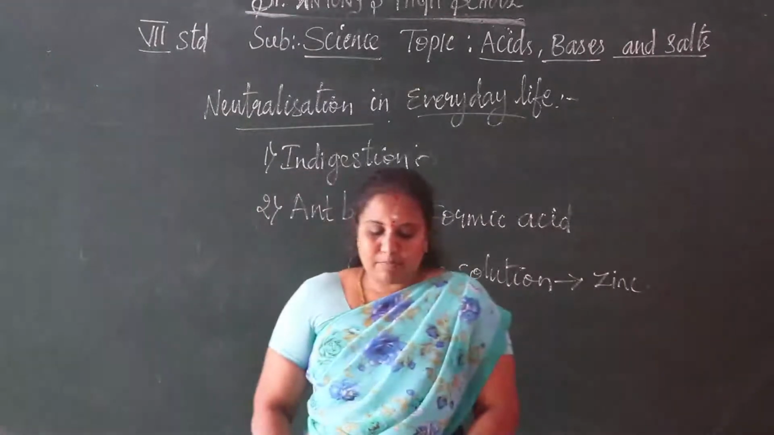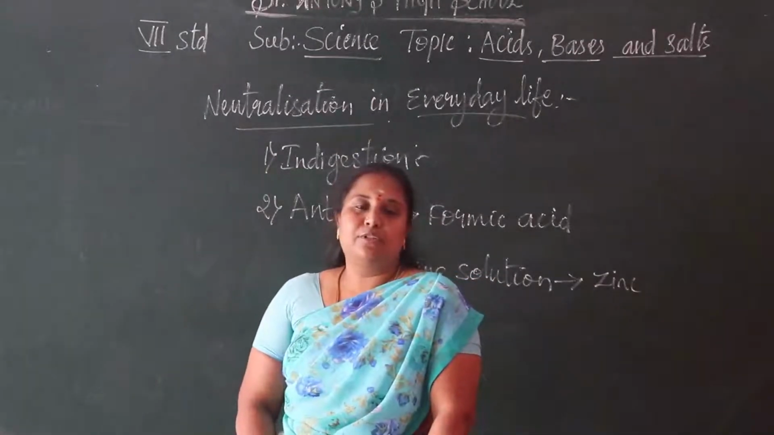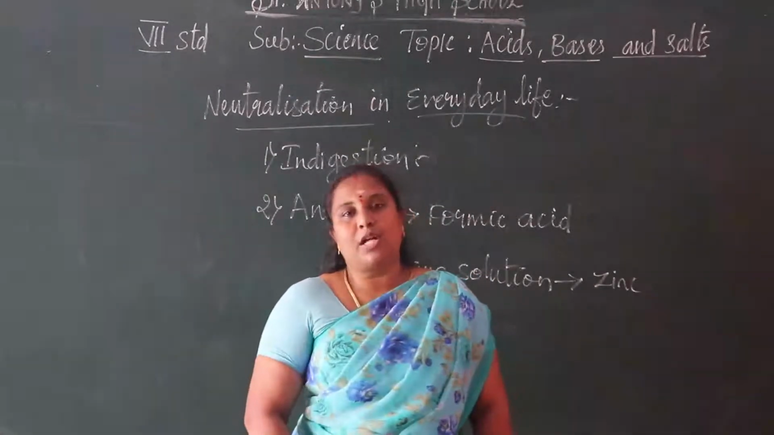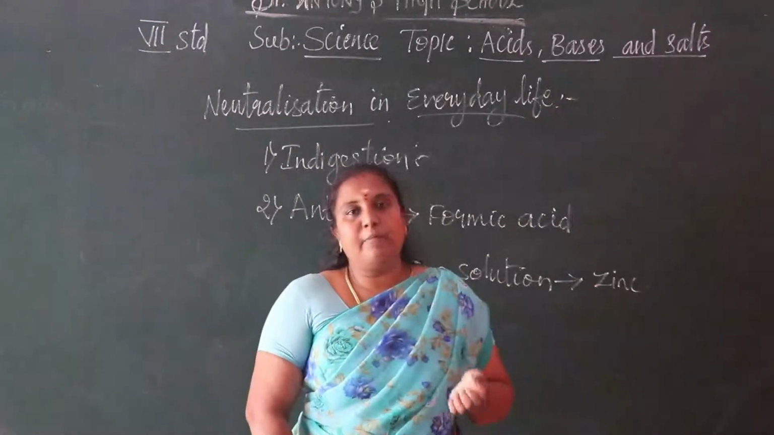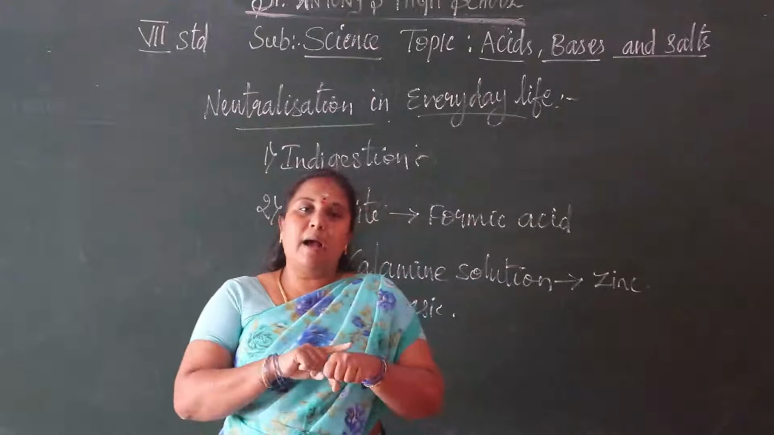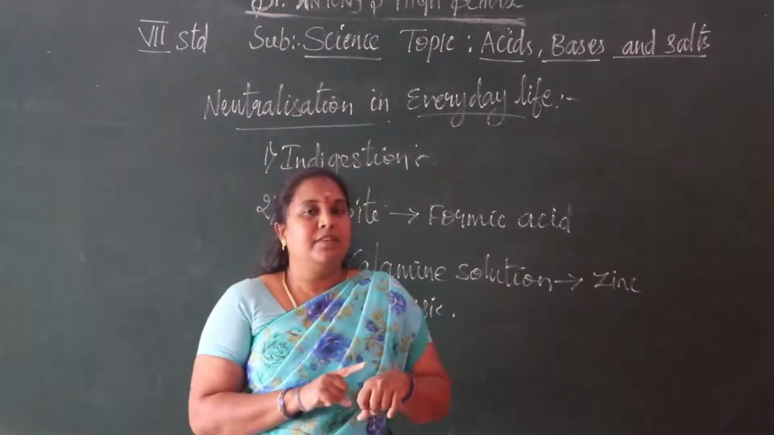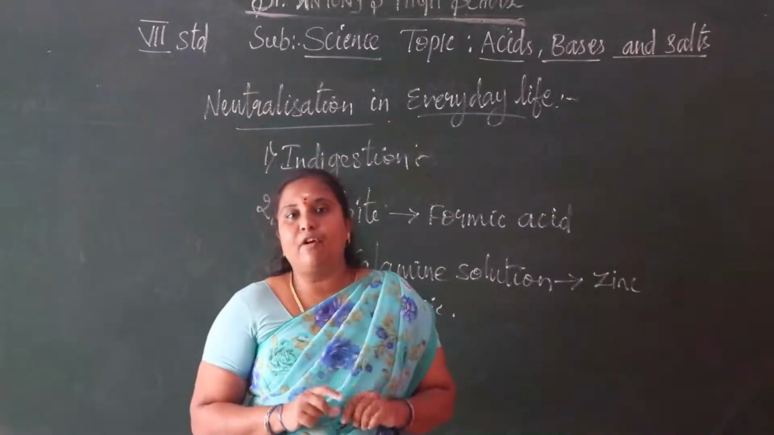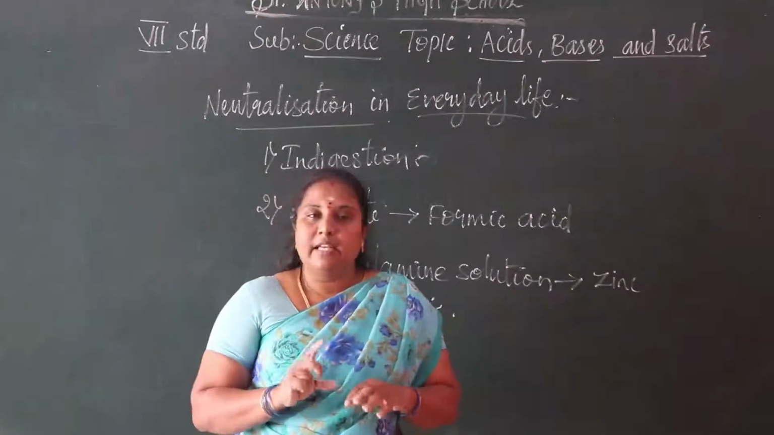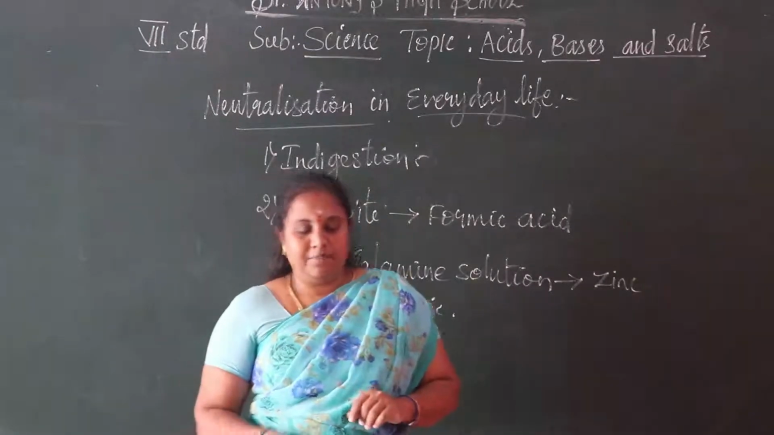Being a base, we can use baking soda solution or calamine solution. If an ant bites, we can take a baking soda solution and apply it gently on the place of the ant bite. Then only we can get relief from the pain or irritation of the ant bite.